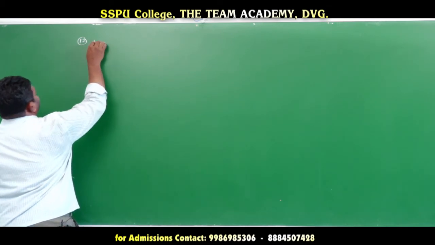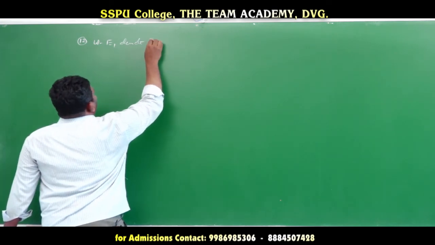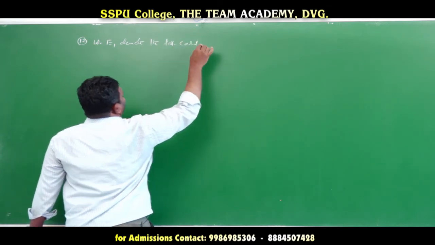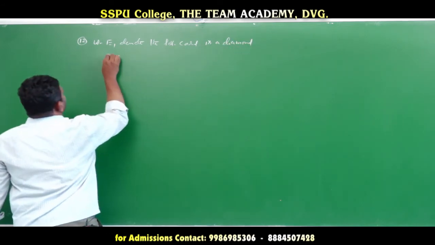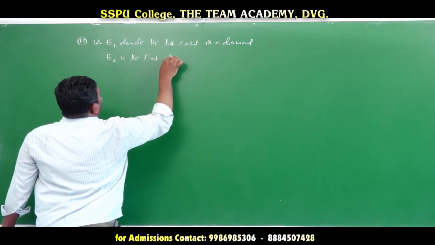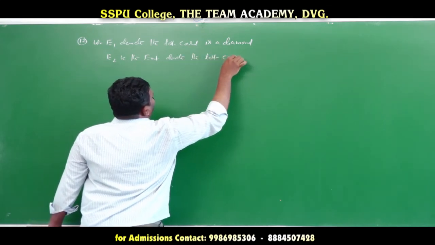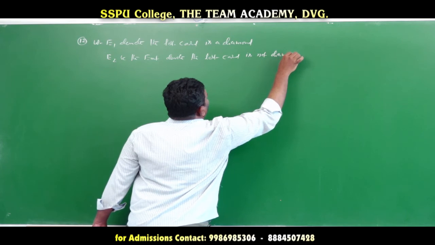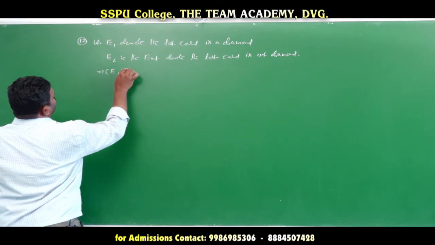First let E1 denote the last card is a diamond. Next, E2 with the event denote the last card is not diamond. Okay na? So that's why first what we have done here, number of diamond cards, n of E1 is